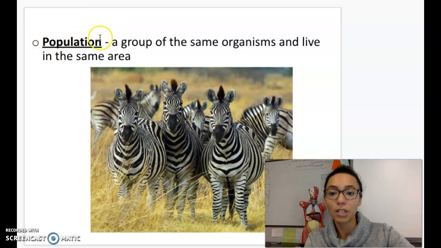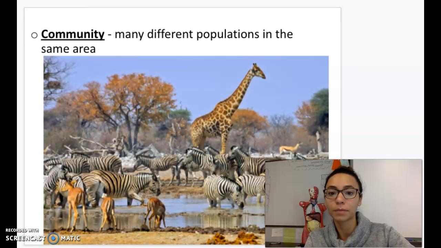A population is a group of the same organisms that live in the same area. So you can see here, one organism is one zebra, but a population of zebra is when there's more than one. So this is a population of zebra. They live in the same area.